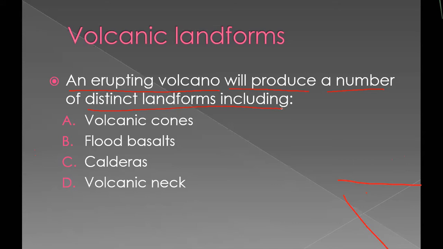Mountains are produced by plate tectonics. Most of the time, plate tectonics will form the mountains. But due to volcanism, we get these four types of landforms: volcanic cones, flood basalts, calderas, and volcanic necks. One by one we'll discuss.